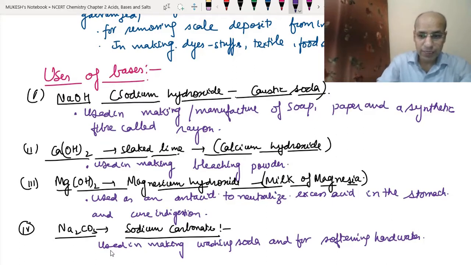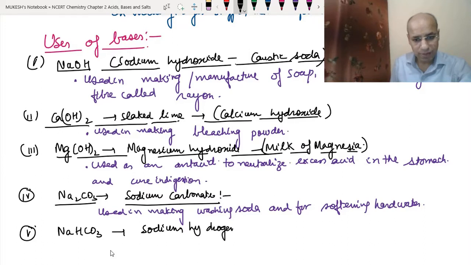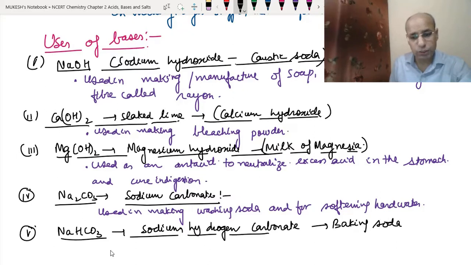Okay, and the next one is NaHCO3. This is sodium hydrogen carbonate. Okay, this is also known as baking soda. So baking soda is used in indigestion also, just like magnesium hydroxide, but it is also a mild base, although it is a salt.